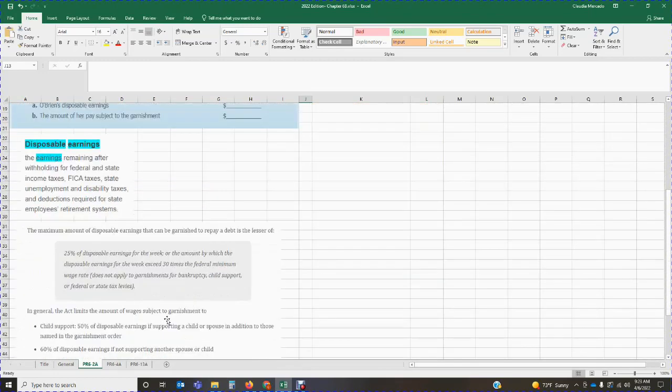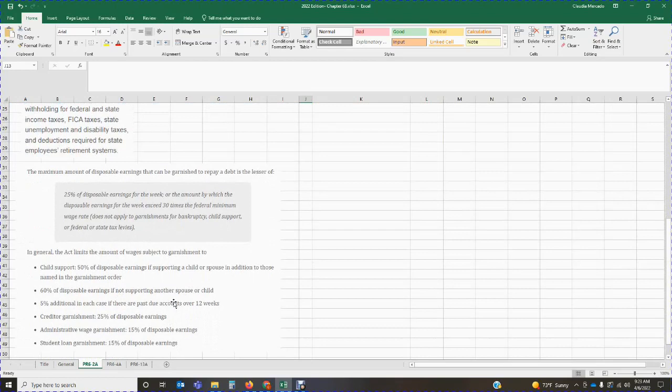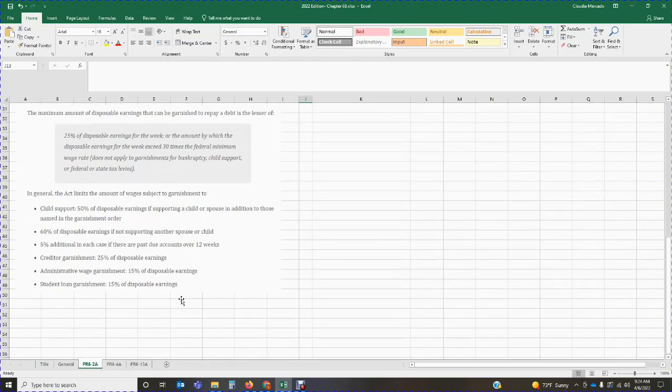Okay, so in your book, you'll find a lot of information about garnishments. It says the maximum amount of disposable earnings, which is what we calculated, that can be garnished to repay a debt is the lesser of 25% of disposable earnings for the week, or the amount by which the disposable earnings for the week exceed 30 times the federal minimum wage rate. It does not apply for garnishments for bankruptcy, child support, or federal or state tax levies. Then it goes down and explains the different types of garnishments.